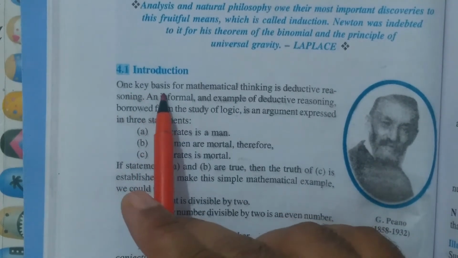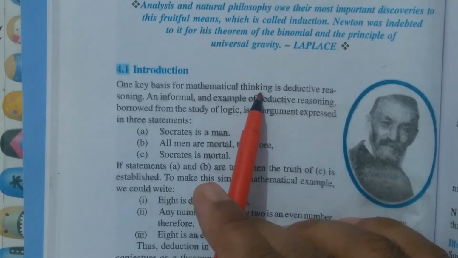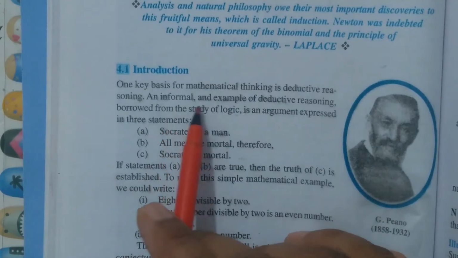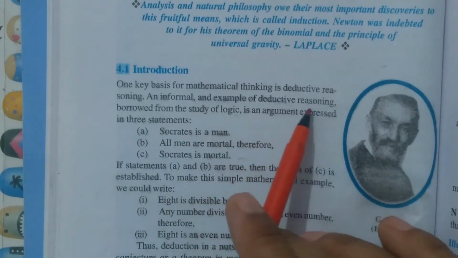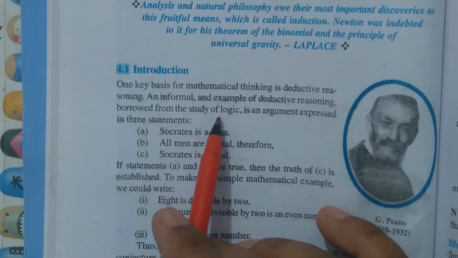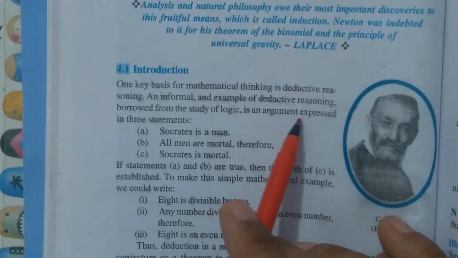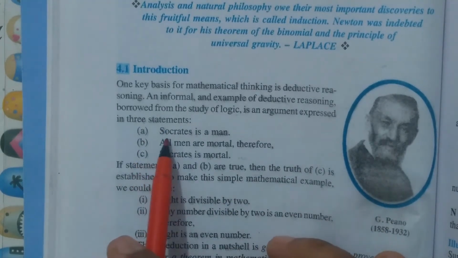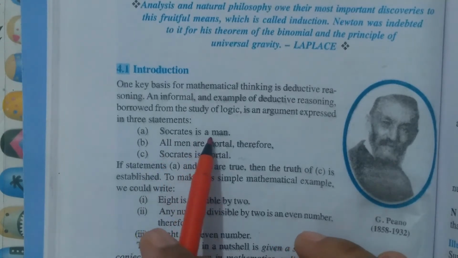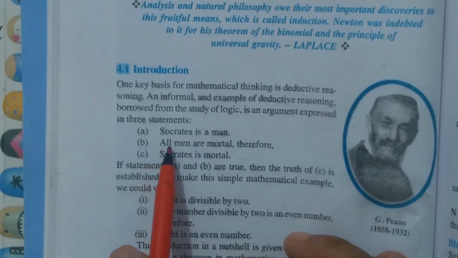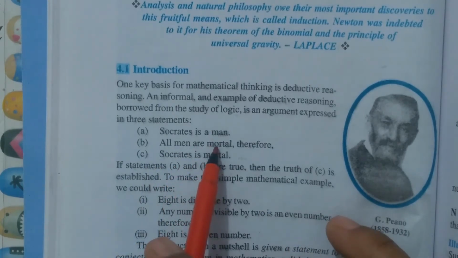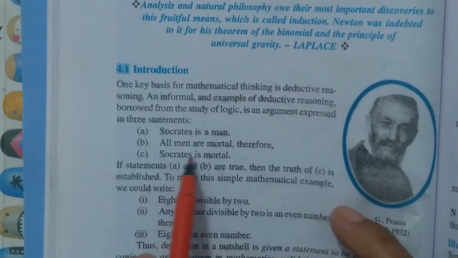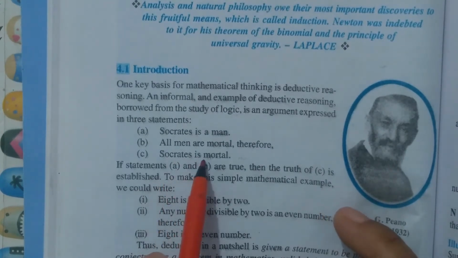Introduction. One key basis for mathematical thinking is deductive reasoning. An informal example of deductive reasoning borrowed from the study of logic is an argument expressed in three statements. Suppose the first statement is A: Socrates is a man. B: All men are mortal. Therefore, this third statement becomes automatically true. That is, Socrates is mortal.